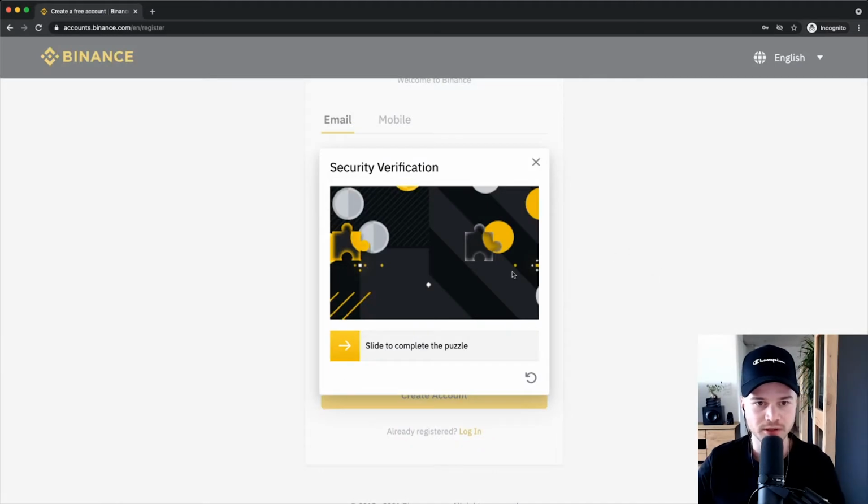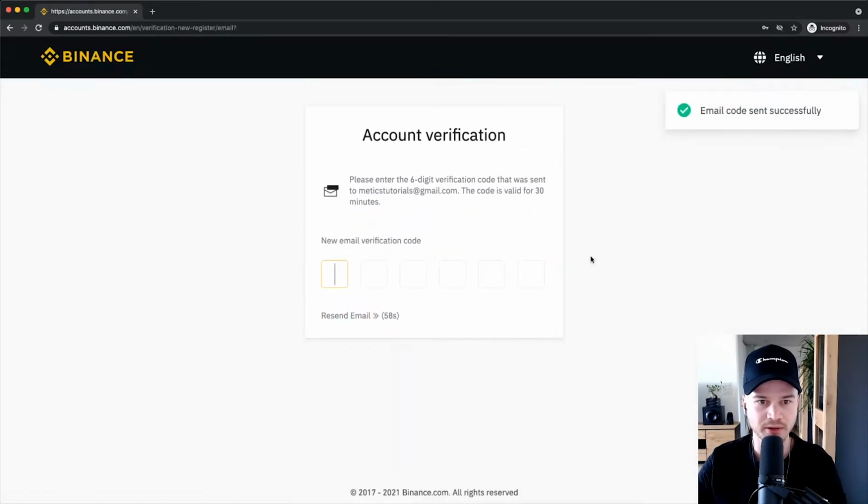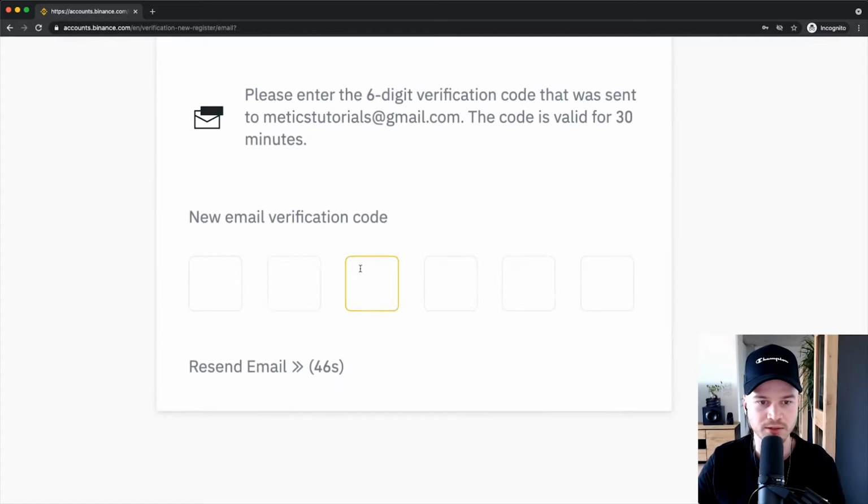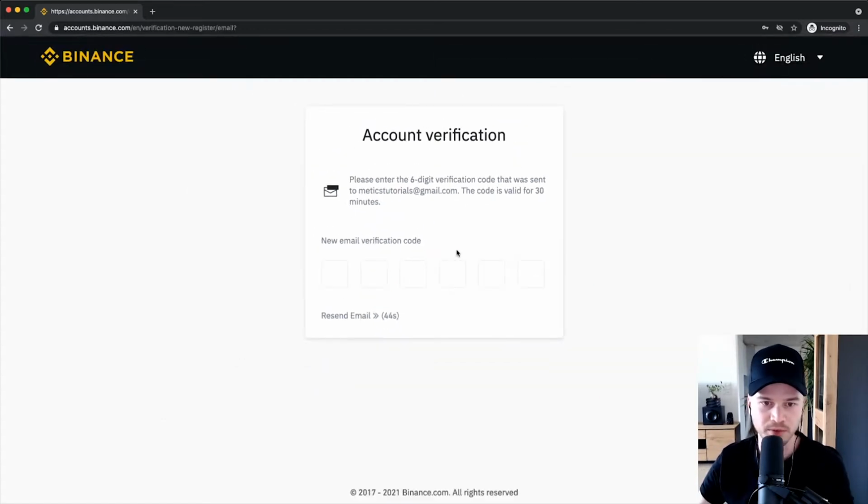Then here for the security verification, just drag this little puzzle piece into this piece right here. And then you'll get to the next step where we have to confirm our email address that we have just used to sign up for Binance. So go ahead, go into your inbox, and then you'll be getting a code from Binance that you'll just have to copy into these fields right here, and then you'll get to the next step.